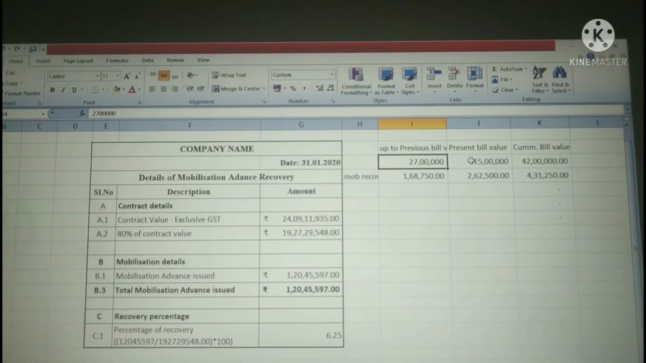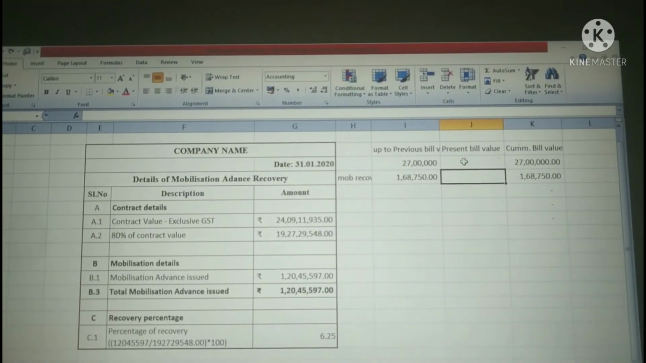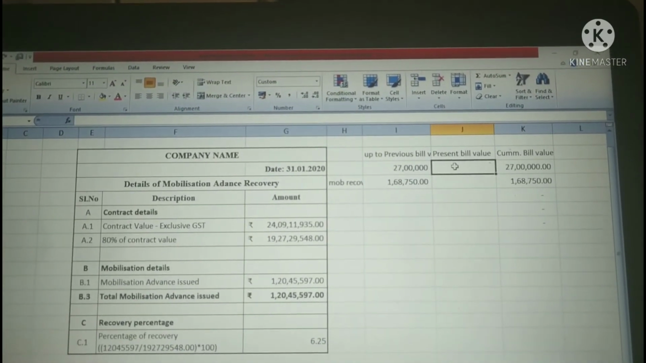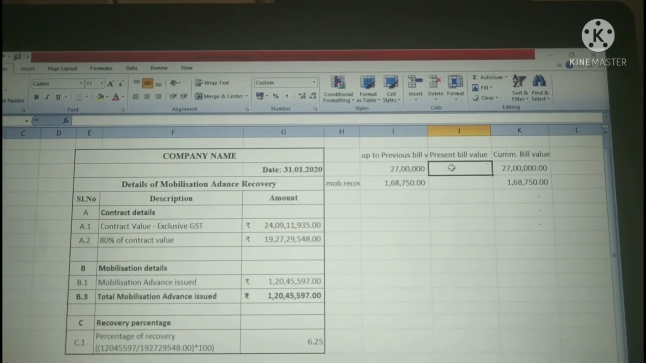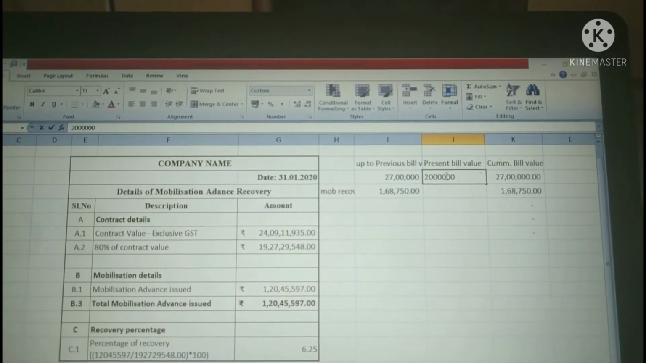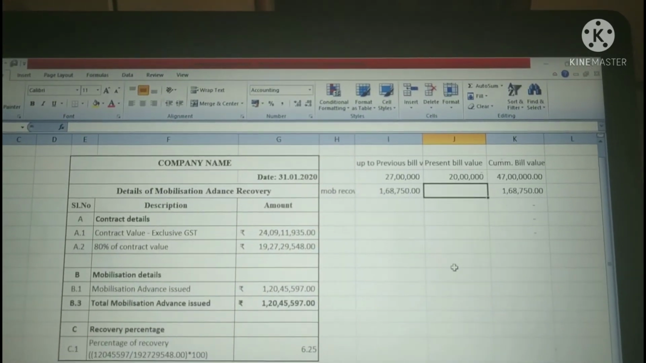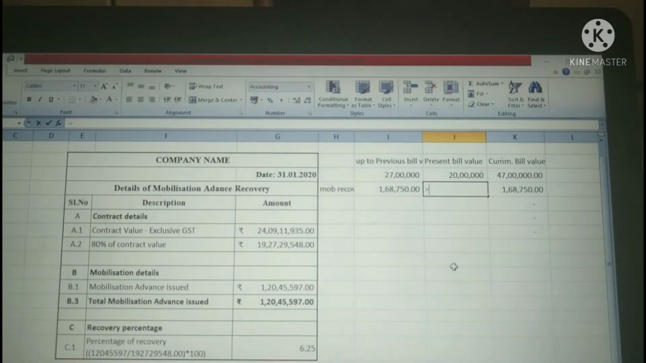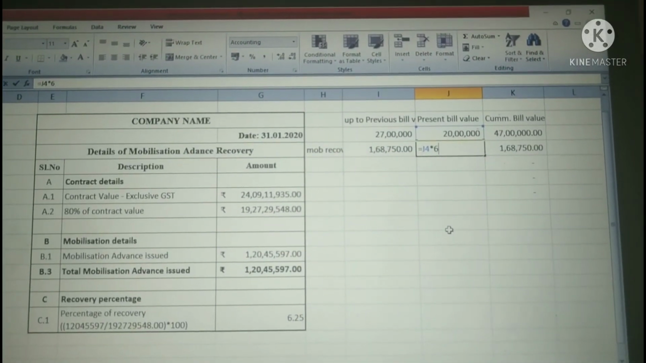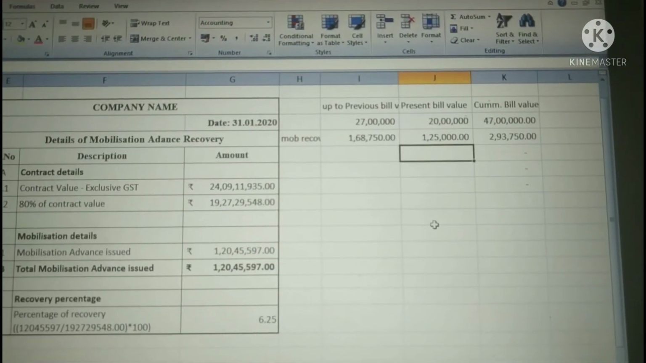Okay, then the value will change. We have to update whatever he has submitted for RA bill 3. So he will be submitting 20 lakhs for RA bill 3. So now how to calculate the mobilization recovery? To calculate the mobilization recovery, we'll take this 20 lakhs into the percentage of recovery, that is 6.25%.